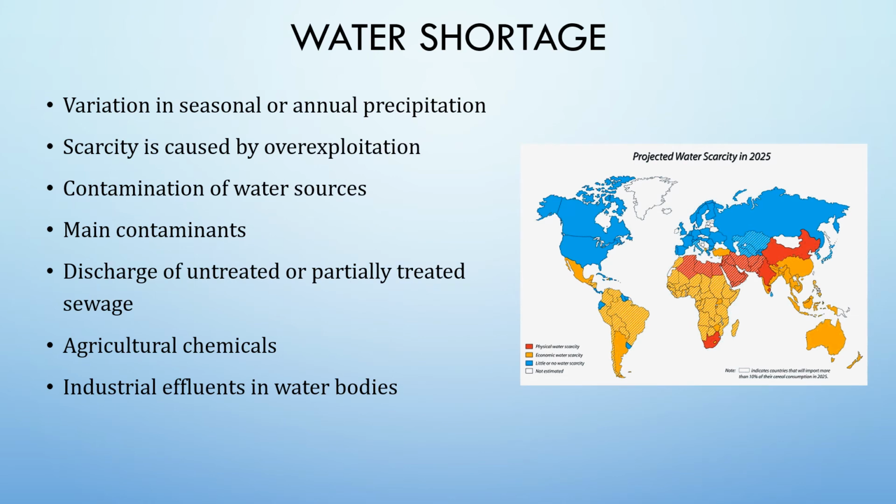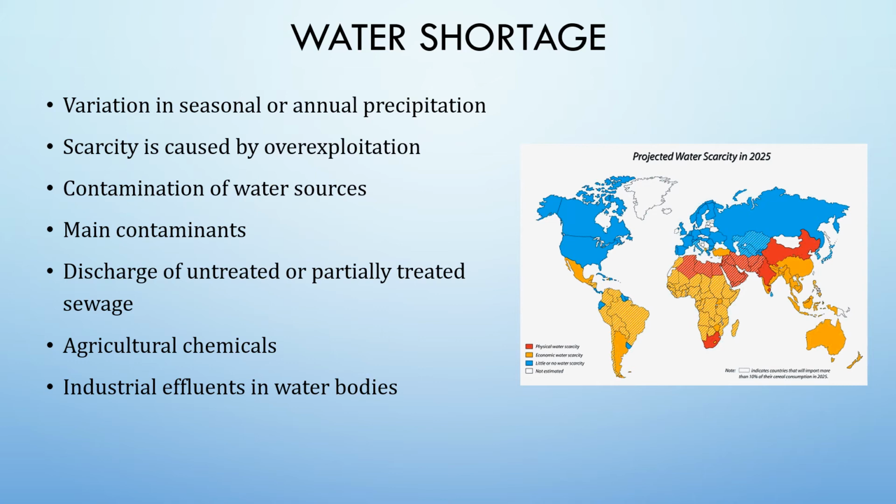Next, we are going to see water shortage. There is a scarcity of water in many regions of the world. Most of Africa, West Asia, South Asia, parts of Western USA, Northwest Mexico, parts of South America, and the entire Australia are facing shortage in freshwater supply.